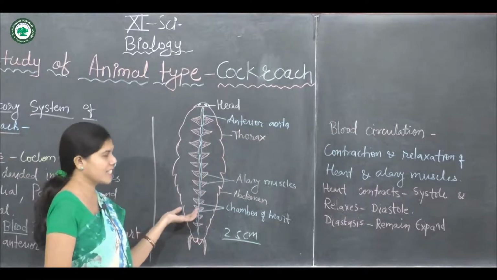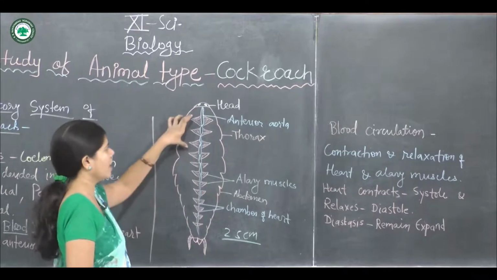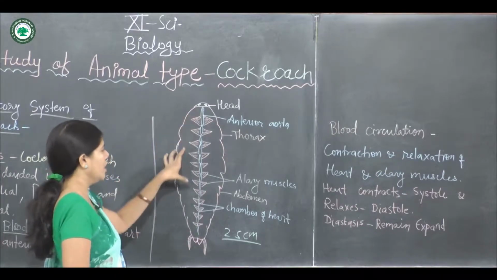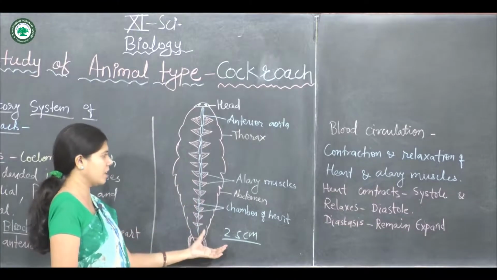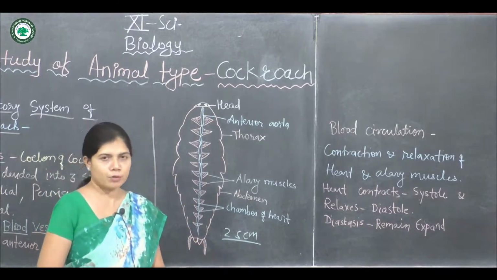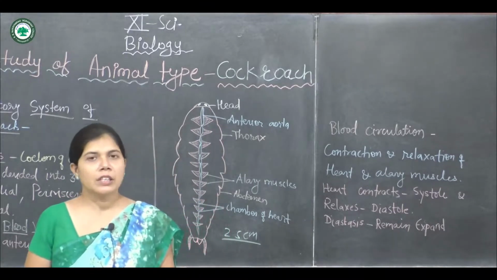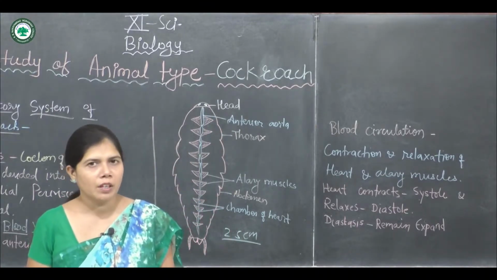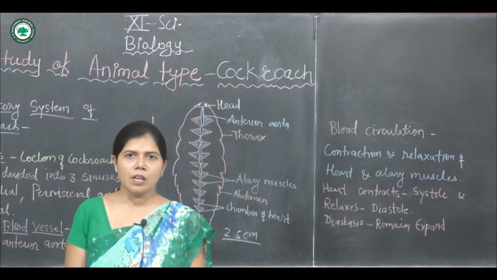Of these, 3 are present in the thoracic region and the remaining 10 chambers in the abdominal region. So students, we discussed the circulatory system, or blood vascular system, of the cockroach.